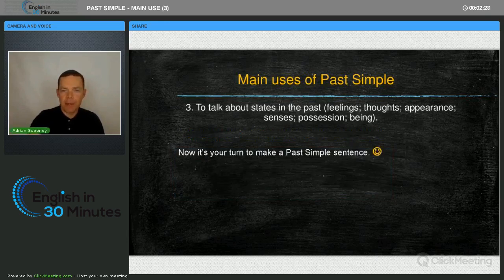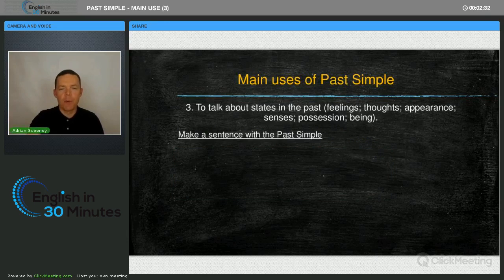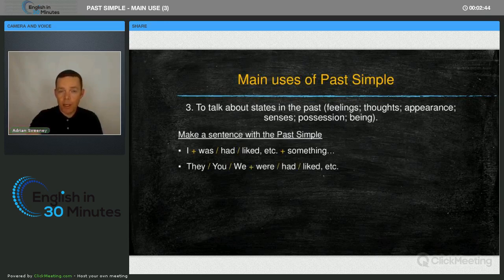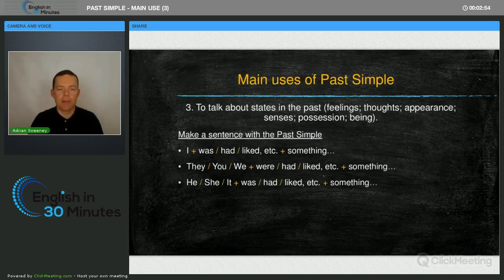All right, now it's your turn to make a past simple sentence. I'm going to go through the form with you first. So begin with I, and then was or had or liked, the past tense of the verb, and then the rest of the sentence. They, you, we, plus were, and then had, liked, etc., and the rest of the sentence. And then he, she, it, with was, and then had, liked, etc., and the rest of the sentence.